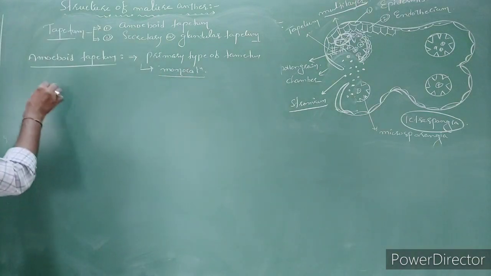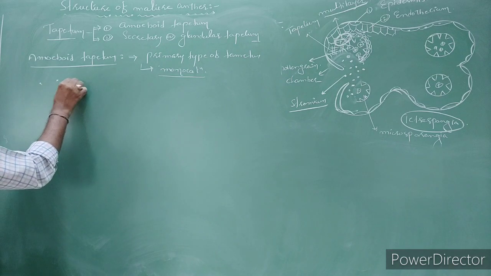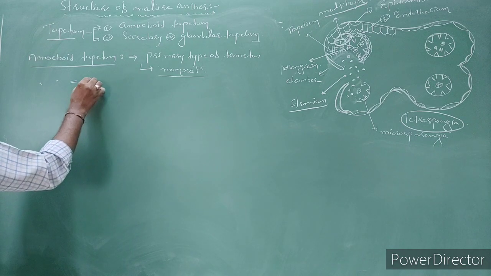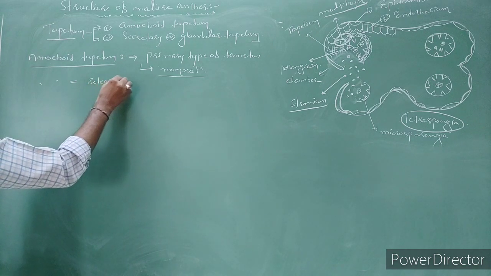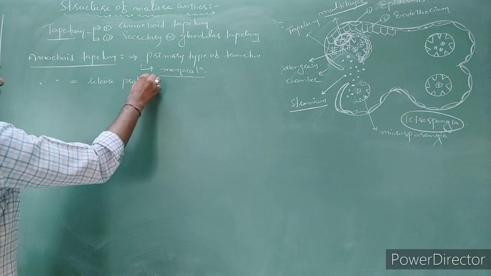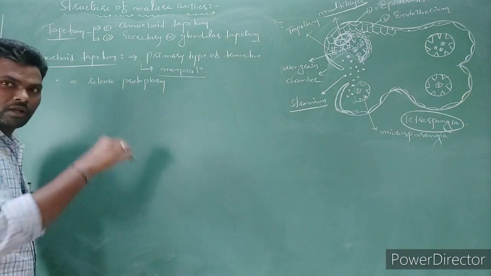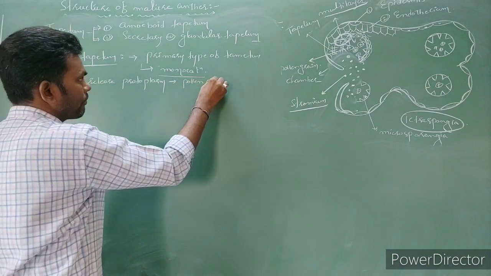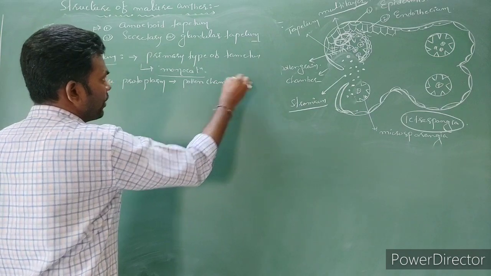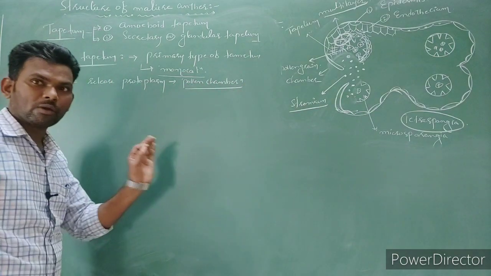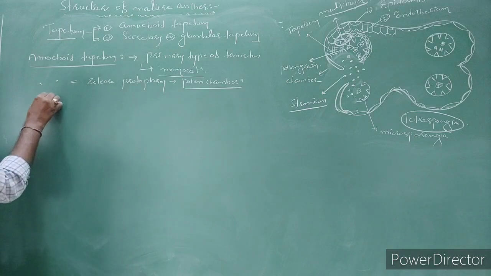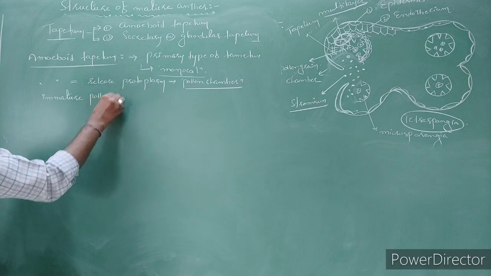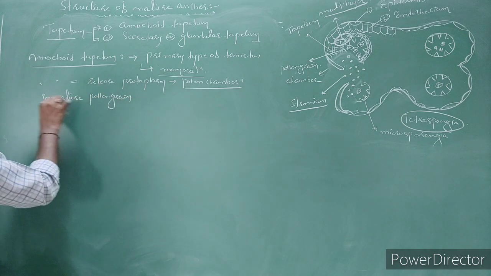So during the maturity of the pollen grain, the amoeboid tapetum releases protoplasm. The protoplasm enters the pollen chamber, which contains immature pollen grains.